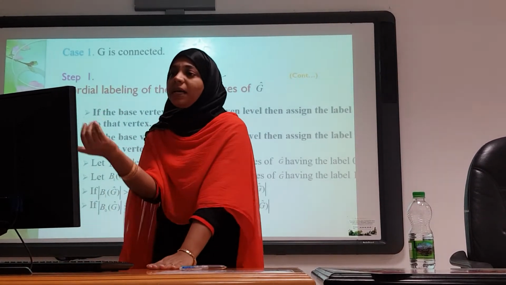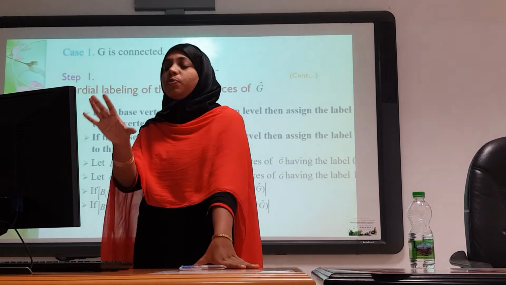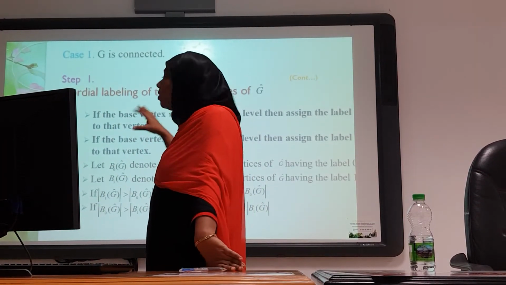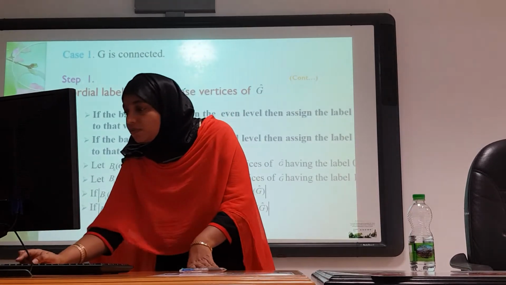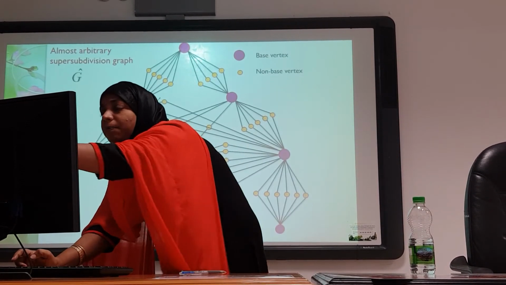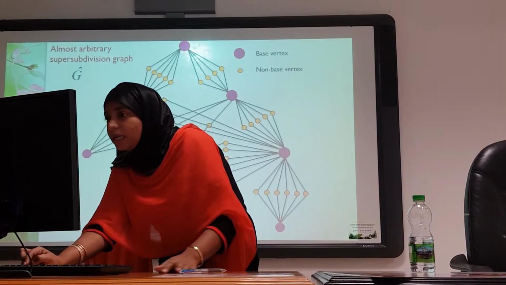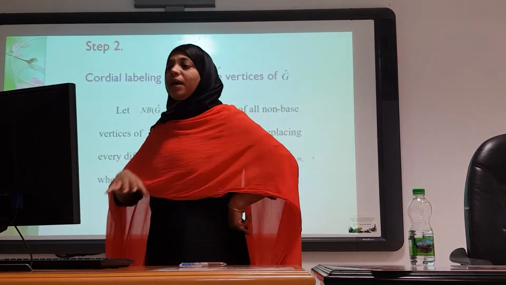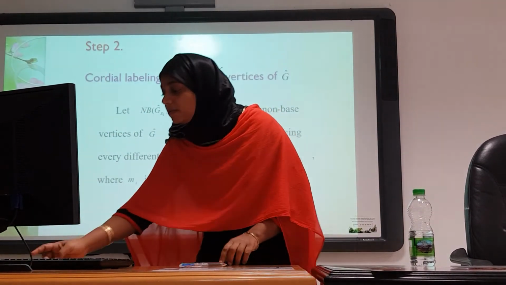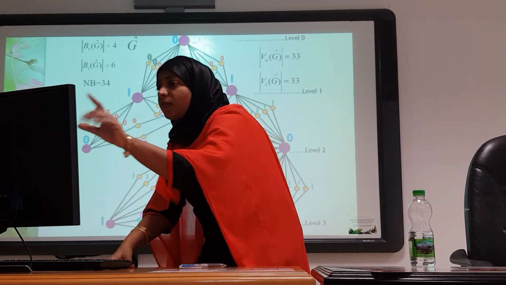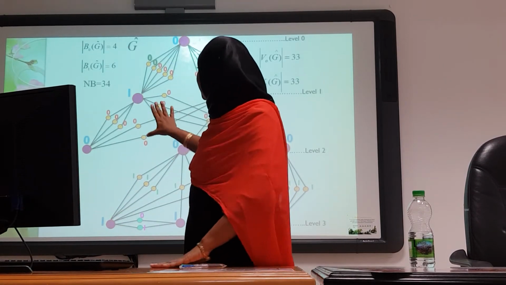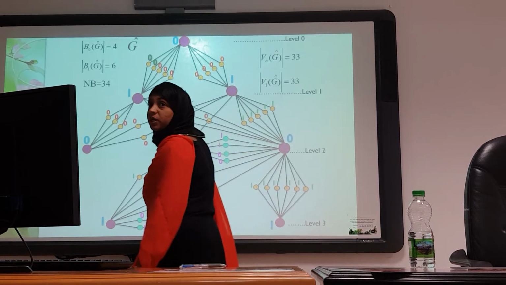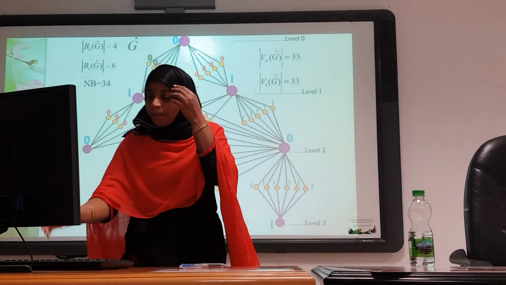Now, again coming back to case 1, that is, how to prove case 1. I am considering the steps. First, I am giving the cordial labeling to the base vertices of G cap. See, here you have seen the base vertices. In step 2, I am giving the cordial labeling to the non-base vertices of G cap. So here I have given the cordial labeling for the almost arbitrary supersubdivision graph, that is, for the G cap.